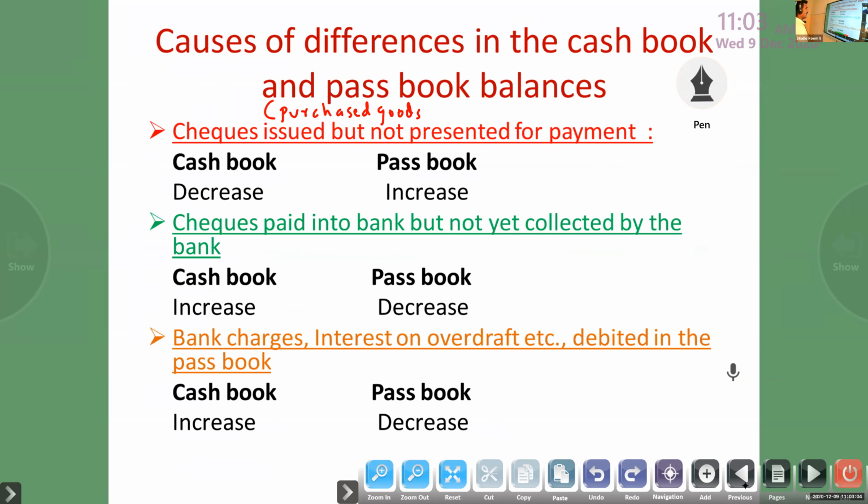Check issued, otherwise check drawn. That is also check drawn, but not yet presented for the payment. Cash book decrease, passbook increase.